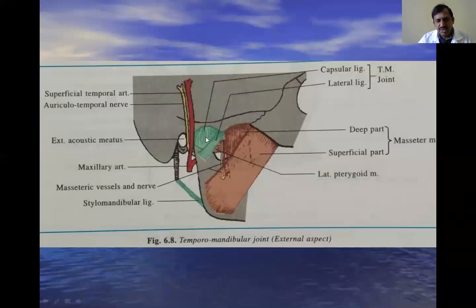You see, this is the lateral ligament, and this is the capsular ligament. And posterior relations are the superficial temporal and auriculotemporal nerve. Okay, and this is the external acoustic meatus. This is the squamotympanic fissure. Okay, these are all the relations.